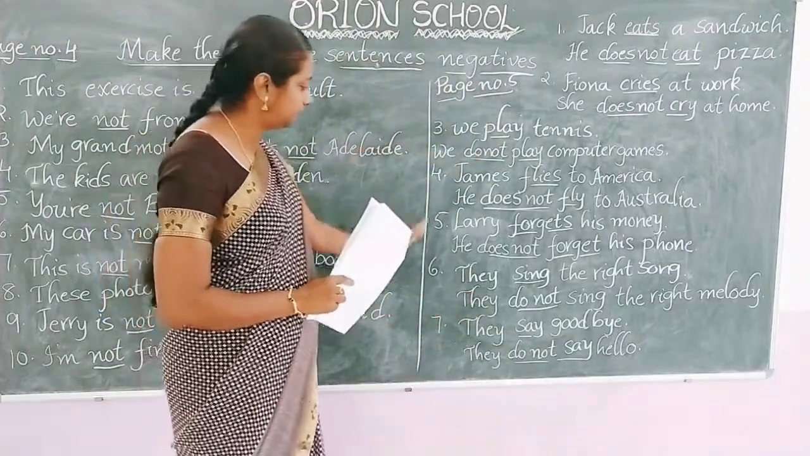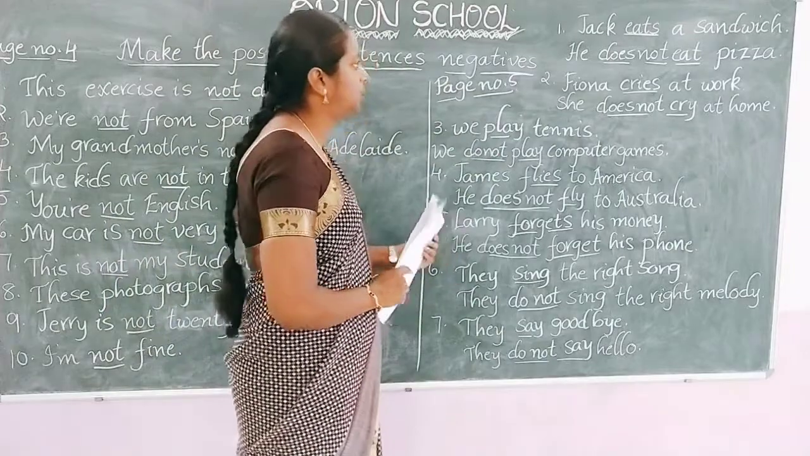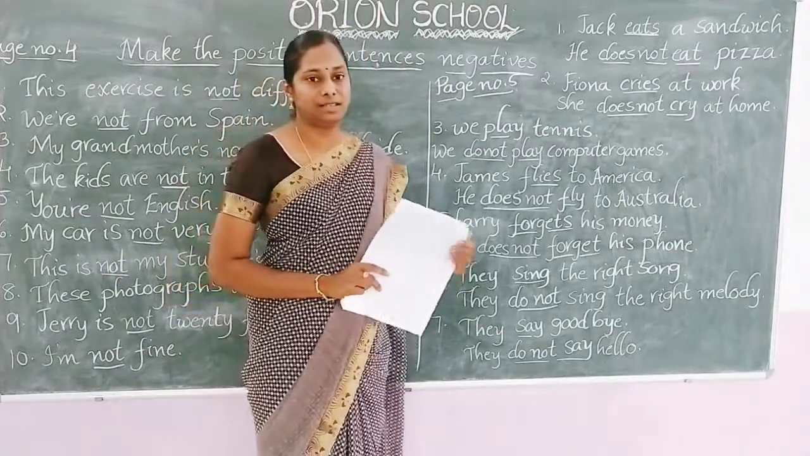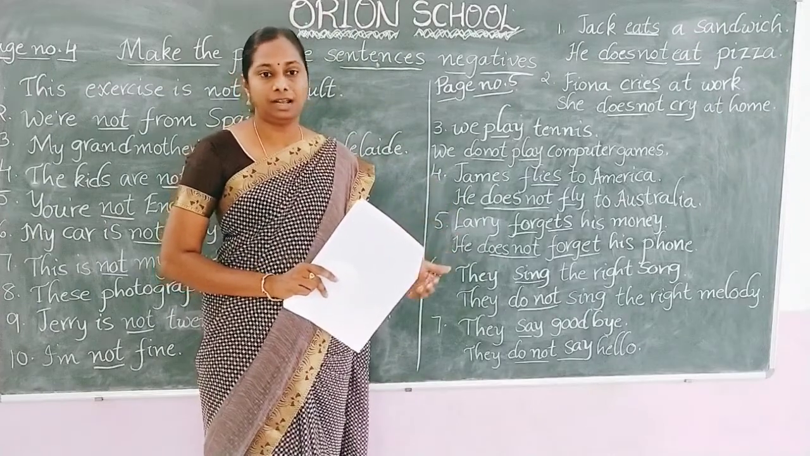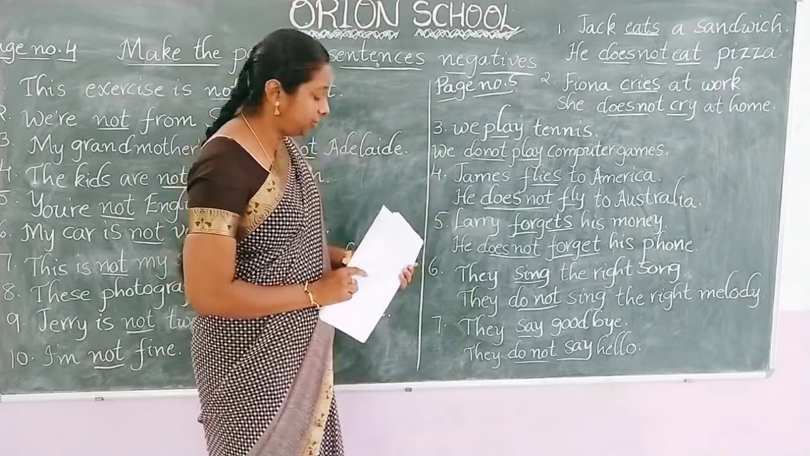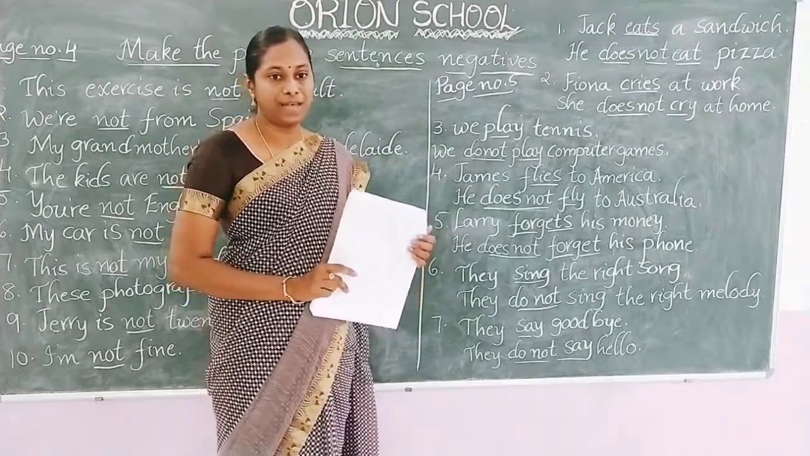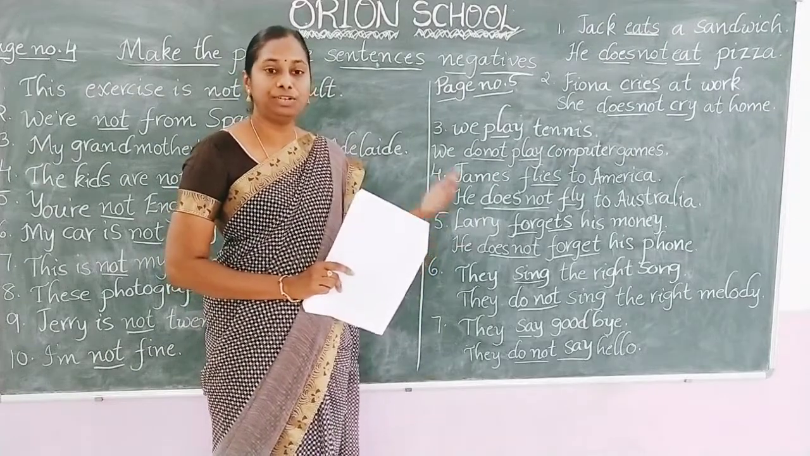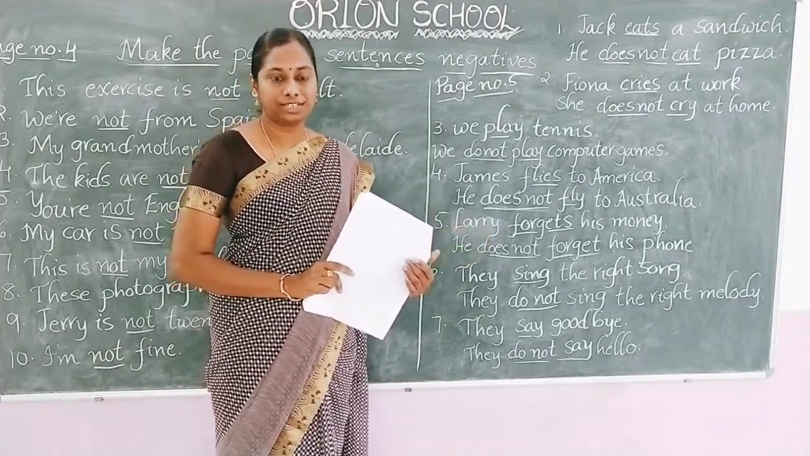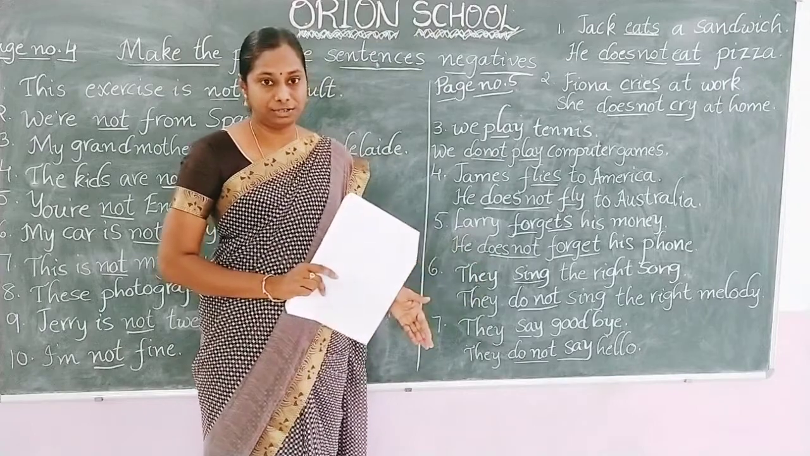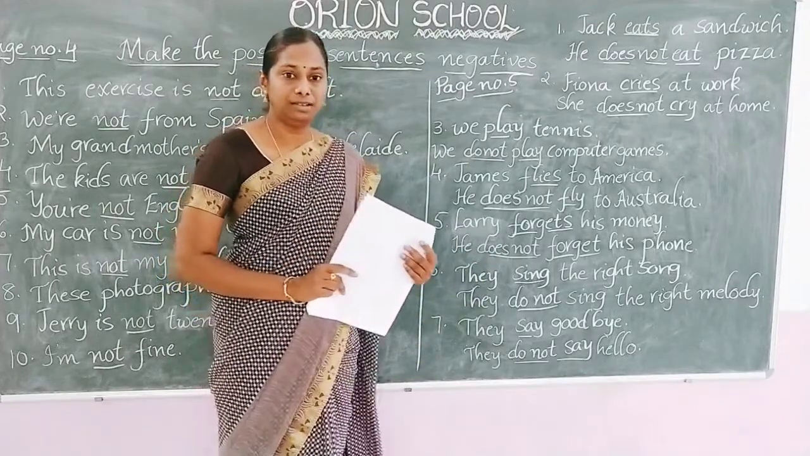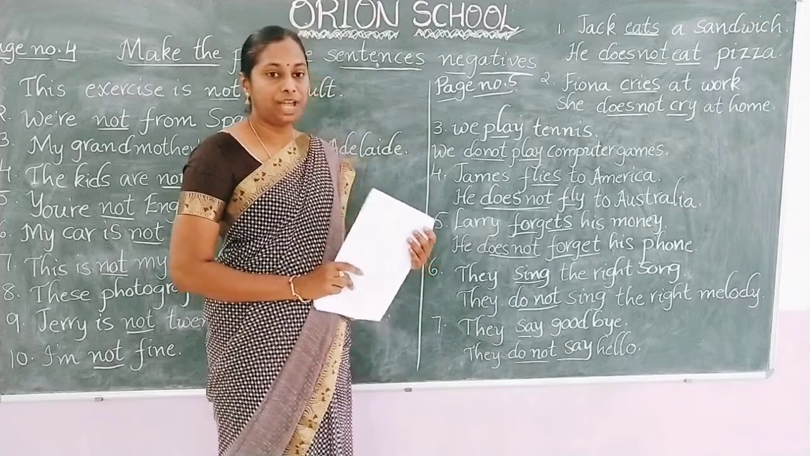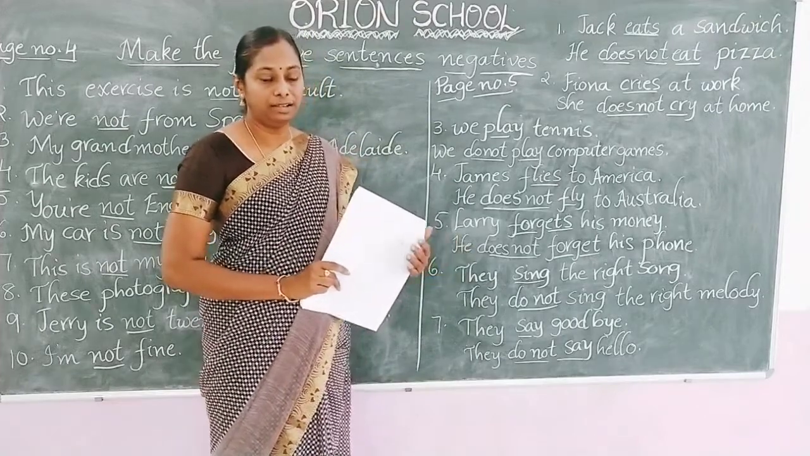Okay. In this exercise what we learned? If in the subject's place there is he, she, it or any singular noun, when we change it into a negative sentence, we have to use does. And we no need to add S or es to the main verb when we change it into negative. And at the same time, if we have a plural subject, we have to use do to write the negative sentence.